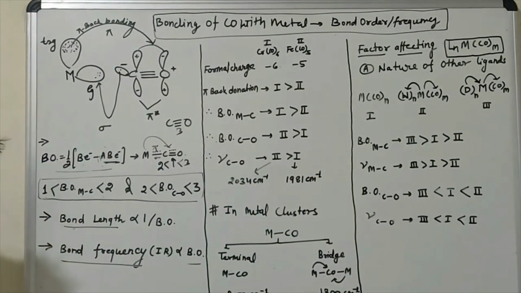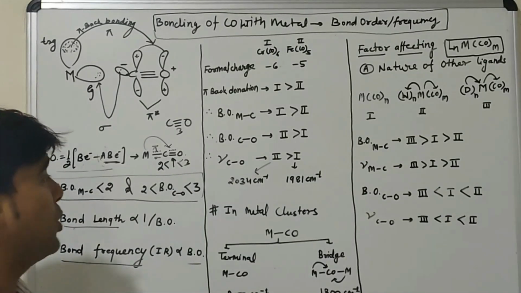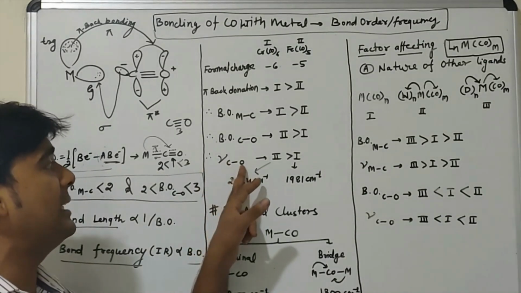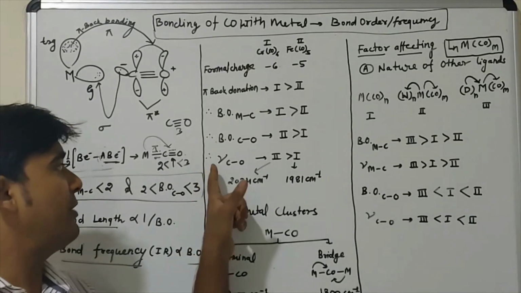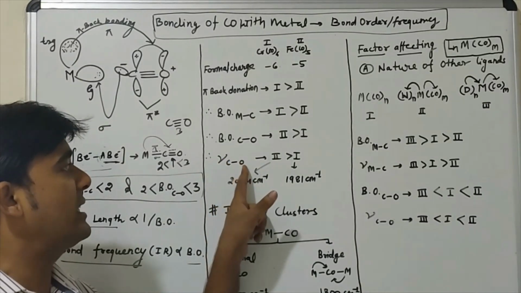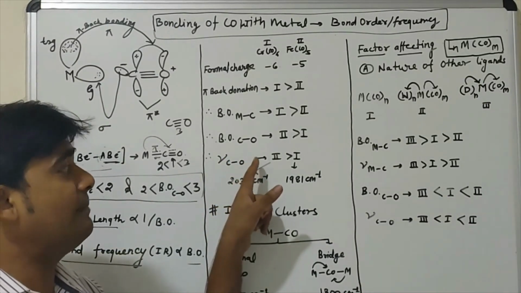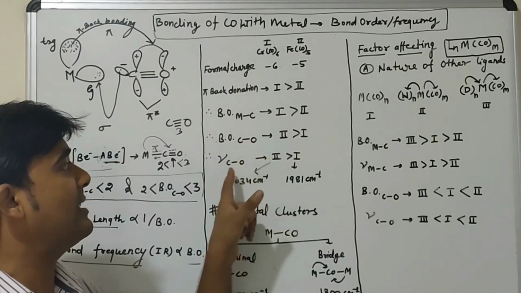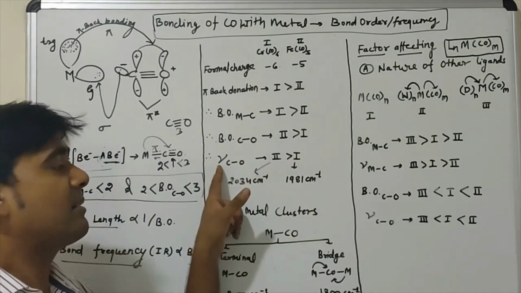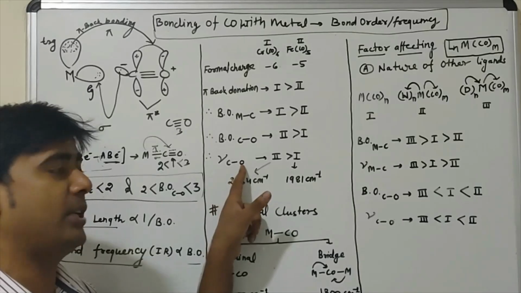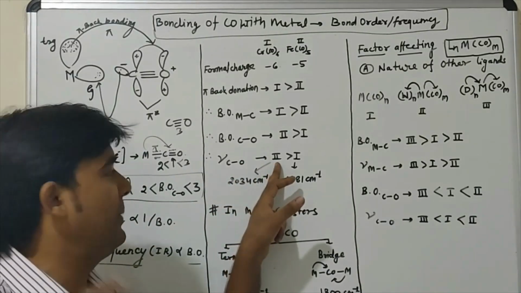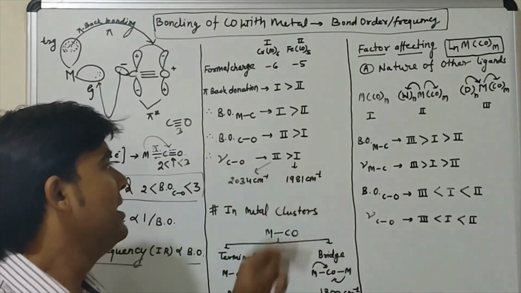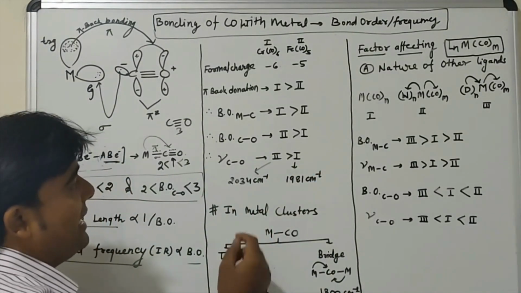Similarly, if we record the frequency of carbon and oxygen, because the frequency of any bond is directly proportional to the bond order, the frequency of carbon and oxygen is directly proportional to the bond order of carbon and oxygen. The same order will hold for the frequency of the carbon and oxygen bond. So in the second complex, the carbon and oxygen frequency will be high as compared to the first complex. This is the experimental data.